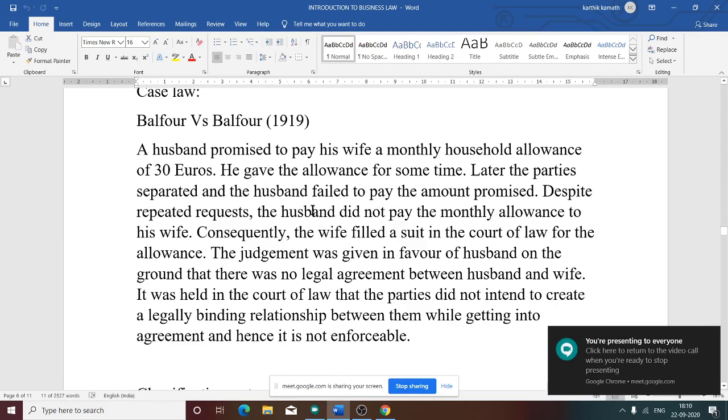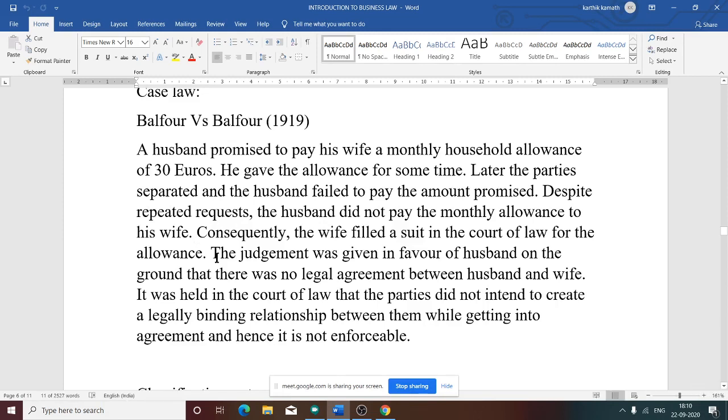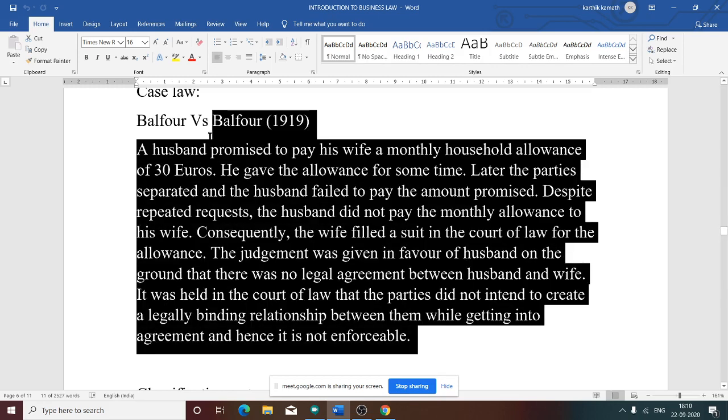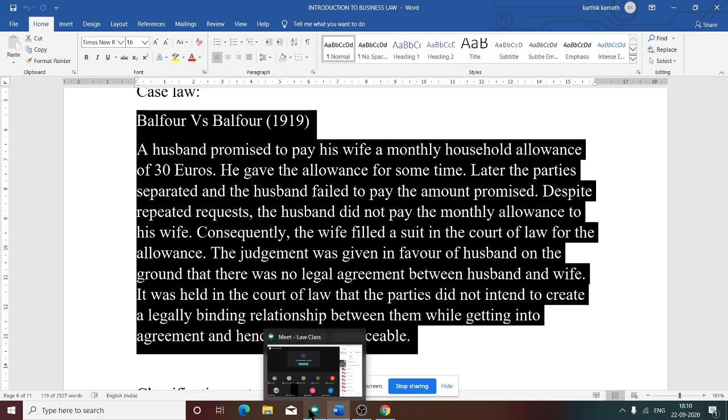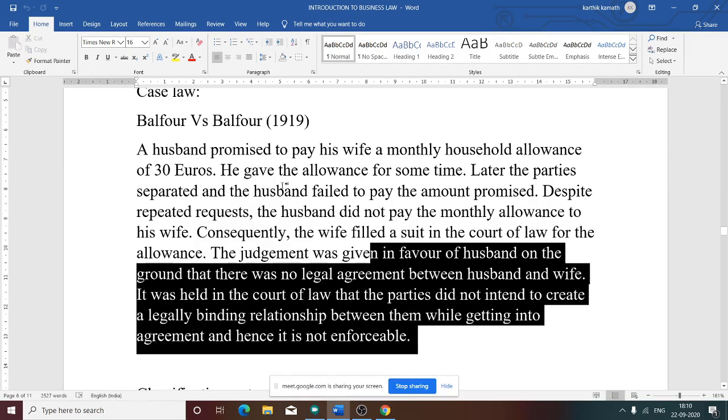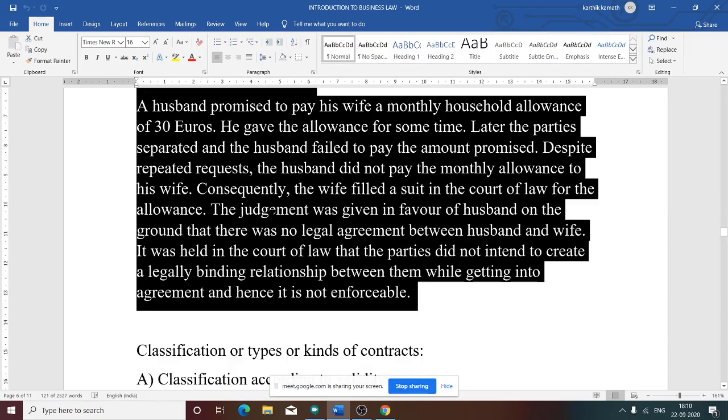See this. In this case law, there are two parties, husband and wife. The husband promises to pay his wife a monthly household allowance of 30 euros. Husband made a promise to give his wife the monthly household allowance and he gave the allowance for some time. Later, what happens?